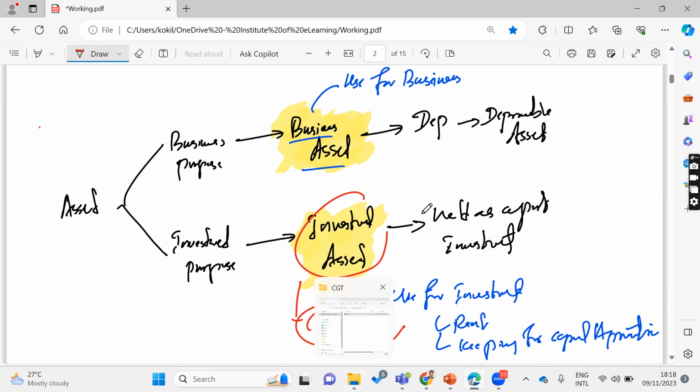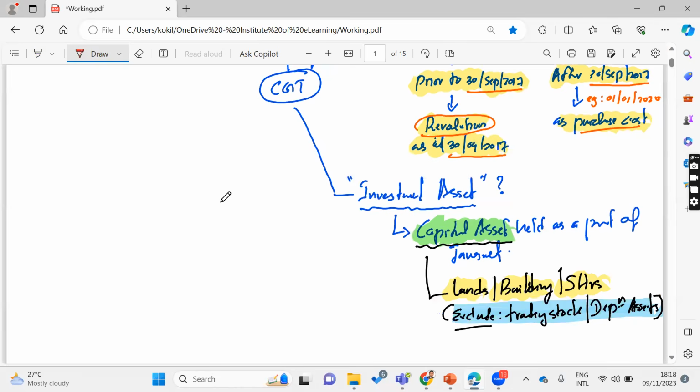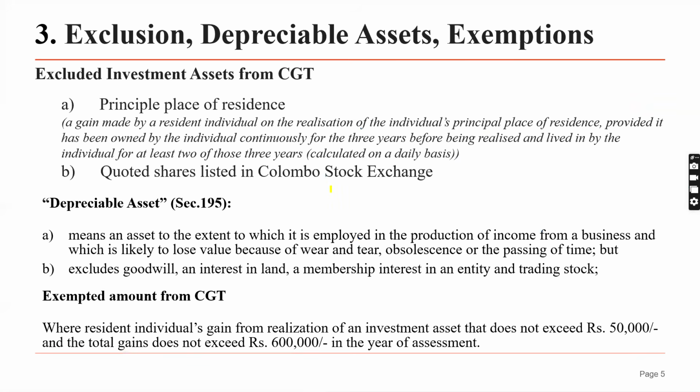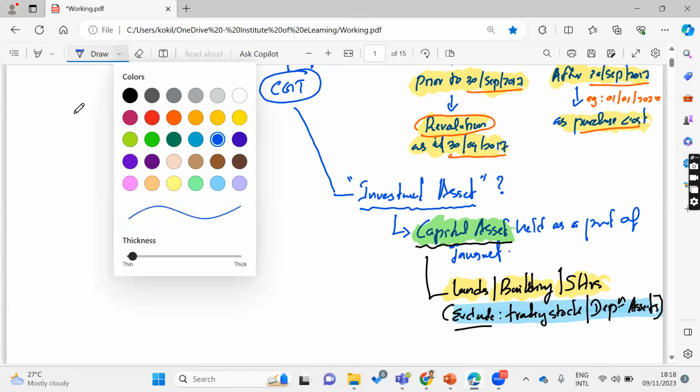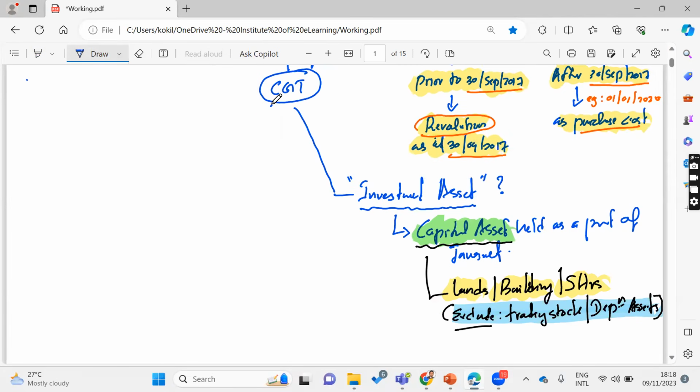Let's look again at the mind map. There are some exclusions, or otherwise exemptions, applicable for capital gain tax, cases where capital gain tax does not apply. I will summarize quickly what those are.